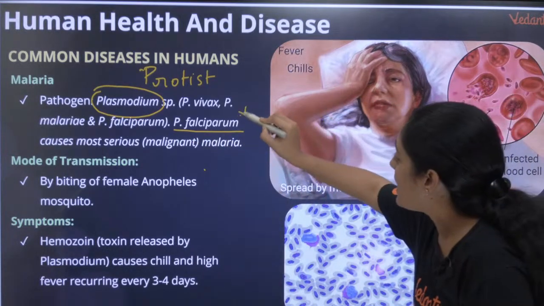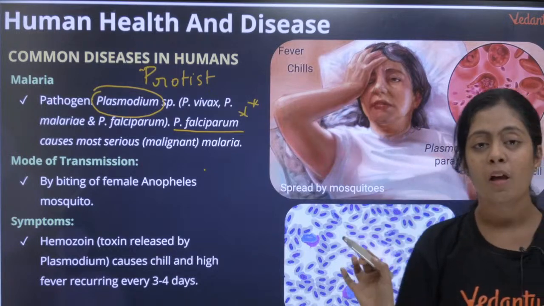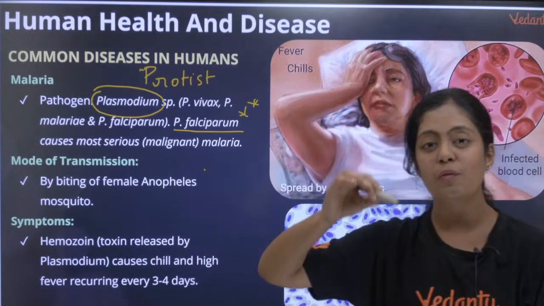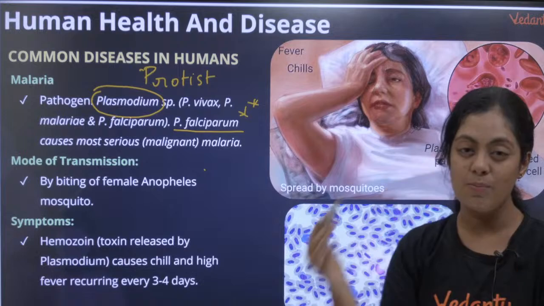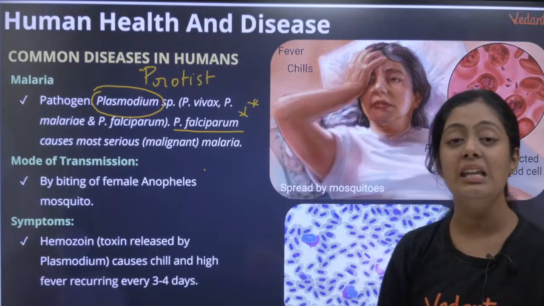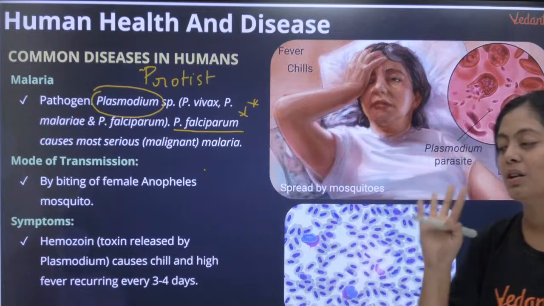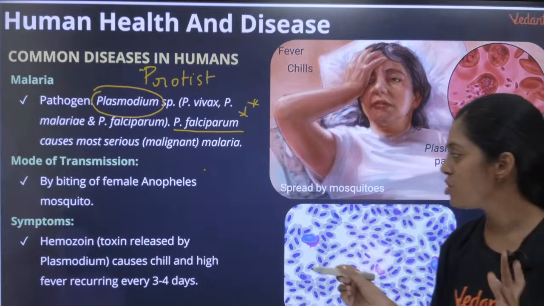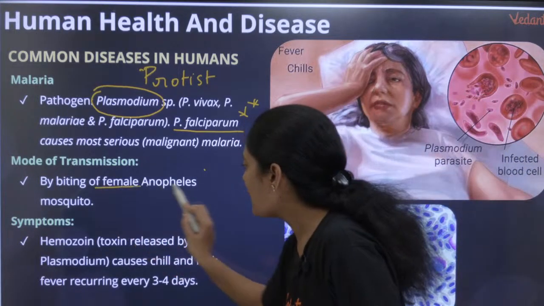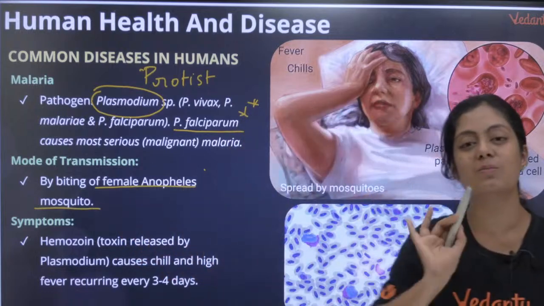This is again a very important question. Which of the following plasmodia causes malignant malaria? It is Plasmodium falciparum. All of you put it in the chat section. Mode of transmission. How is it transmitted? Via the bite of the female Anopheles mosquito.